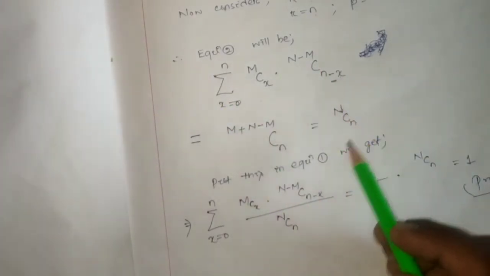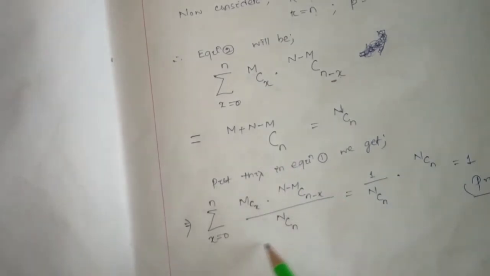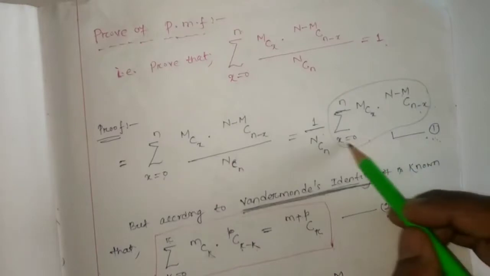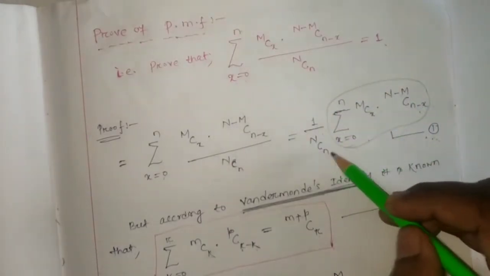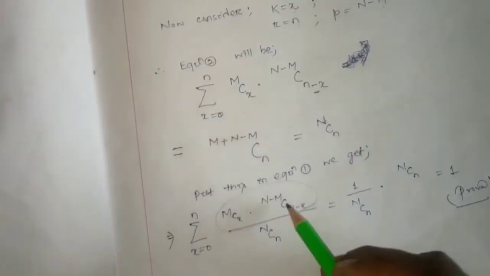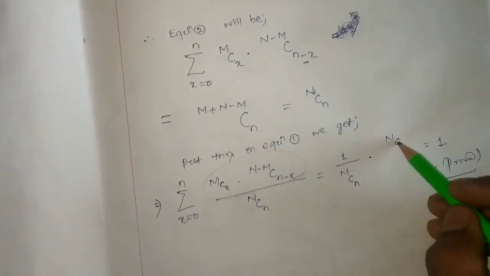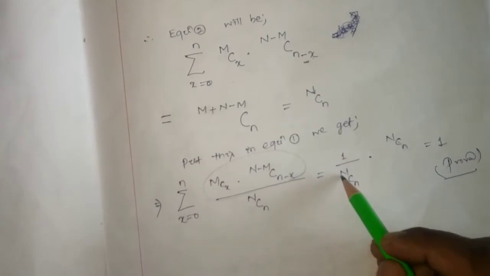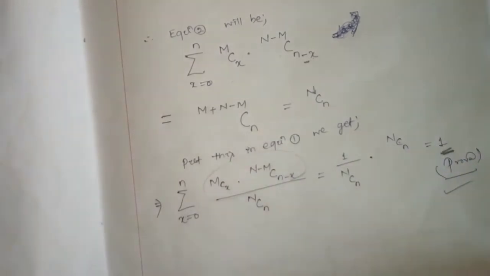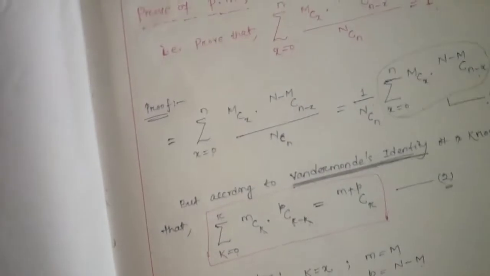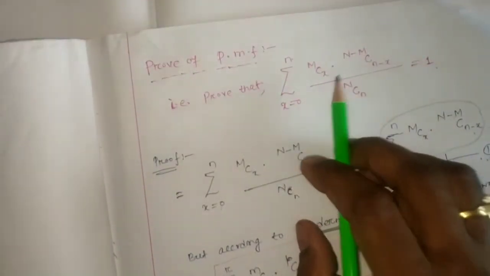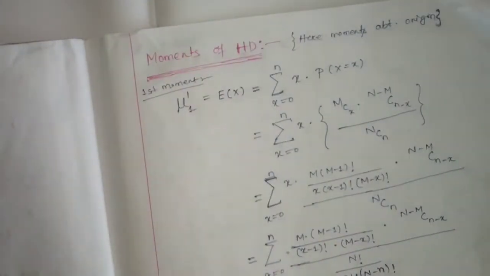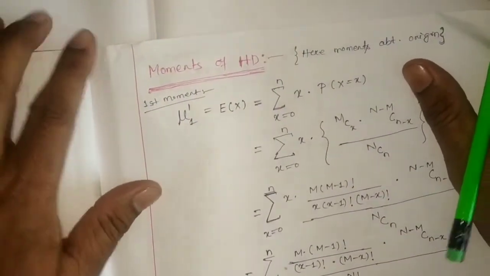Now in equation number 1, if we consider this value, this value will be NCn. If I substitute, then the summation over this one is NCn by NCn, which will be equal to 1. So it has been easily proved. Hence this is the pmf of the hypergeometric distribution. Now we have to go for the moments of the hypergeometric distribution.